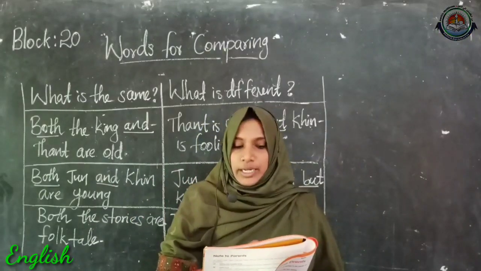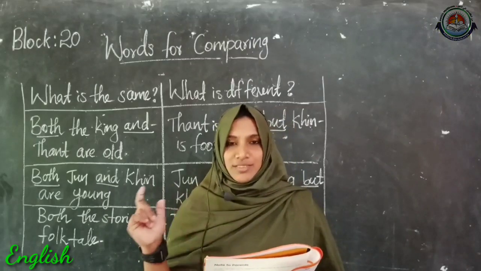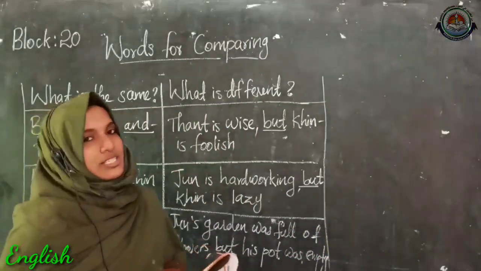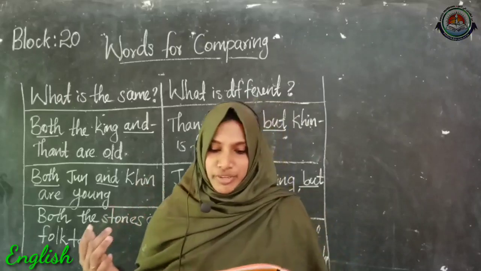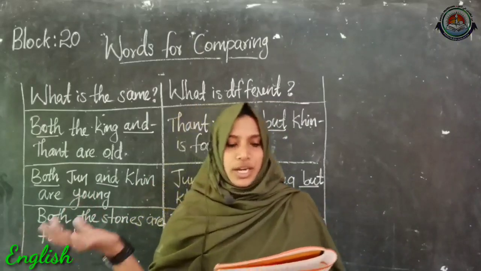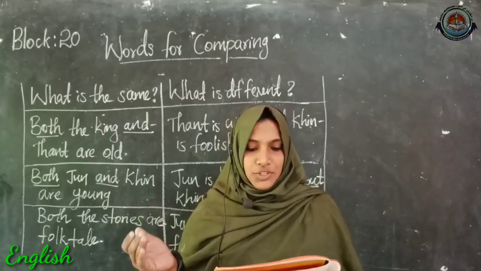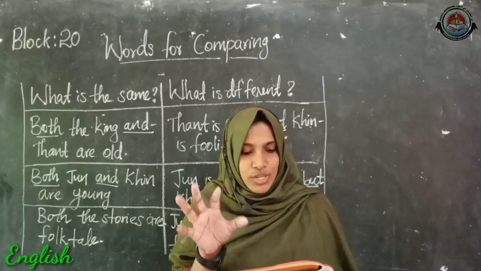So the first one: the garden is full of flowers dash, the pots are empty. Yes, this we have written here, no? So there we can use the word but. The garden is full of flowers, but the pots are empty. Then Tant is wise dash, Kin is foolish. Yes, both are different, no?